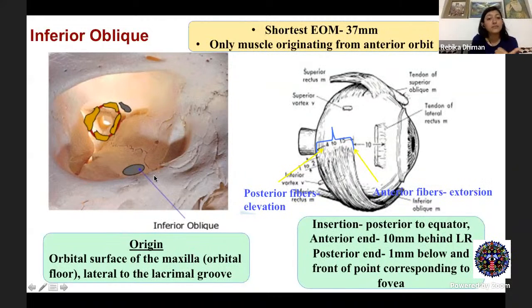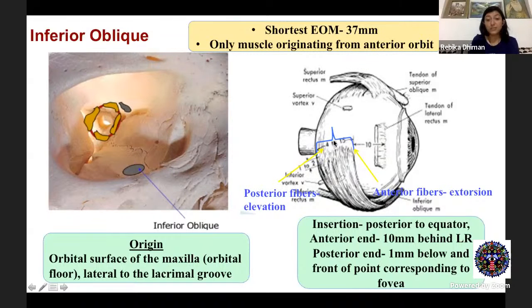Where? From the orbital surface of the maxilla. So this is in the orbital floor, lateral to the lacrimal groove. Now from here, the muscle is going to pass in a posterolateral direction. And this is your inferior rectus. So the inferior rectus lies beneath it, and the muscle passes underneath the inferior rectus and gets inserted behind the lateral rectus muscle.